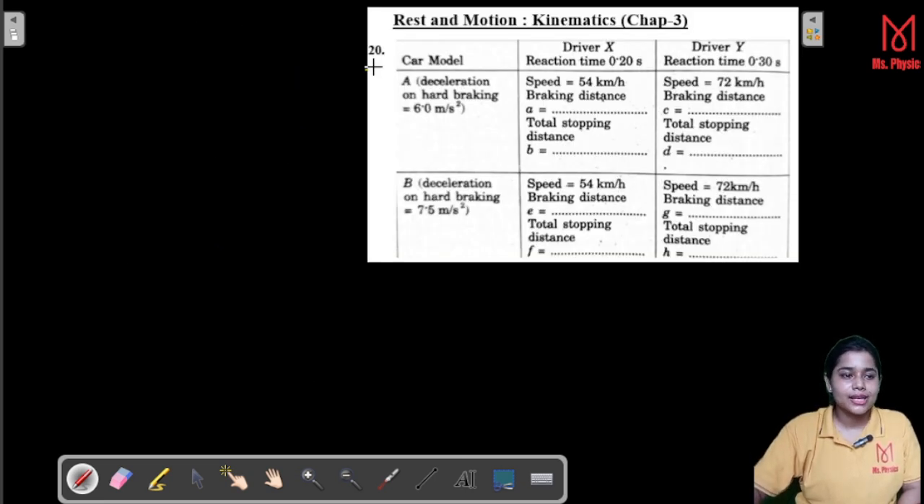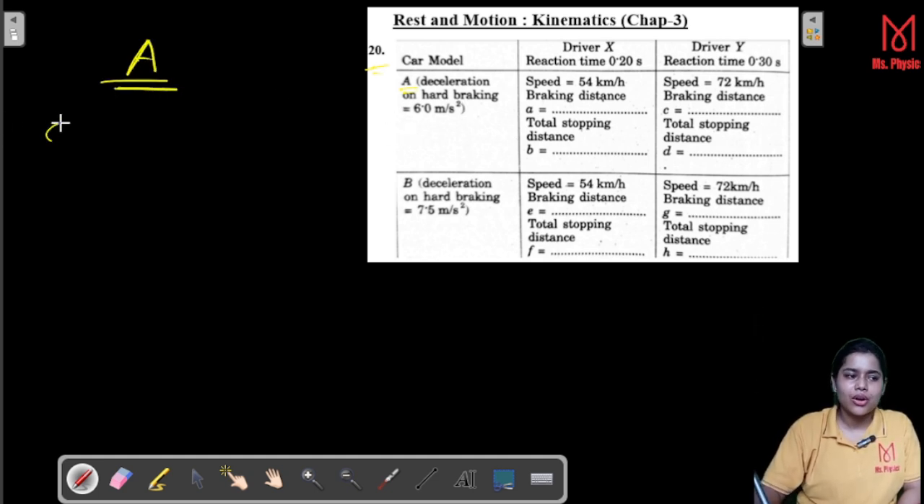This is the last numerical, after that there is a holiday. Okay, 20th numerical from your AC Verma. The car model is given, suppose A. Again we consider the car model, suppose we have Maruti Suzuki. Okay, and here the deceleration for the car model A is given.